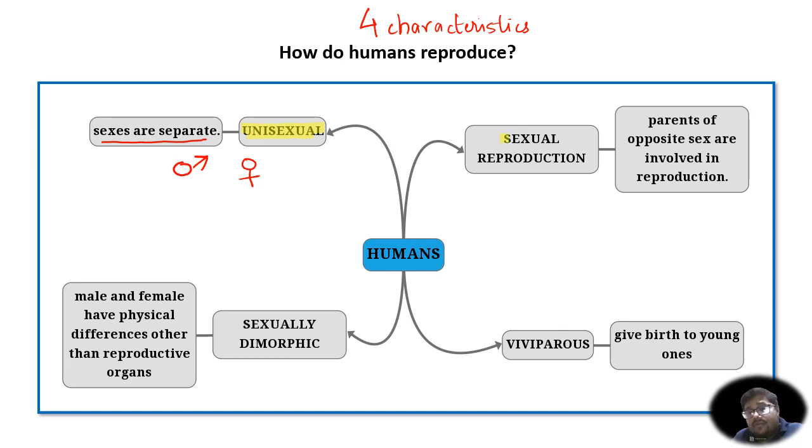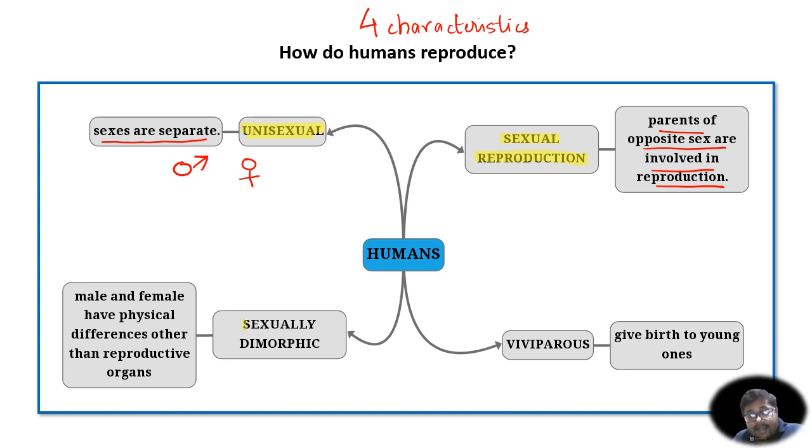Second point is that humans reproduce via sexual reproduction, or we can say humans reproduce sexually. Sexual reproduction is when the offspring gets its genetic material from both the parents. That is, parents of opposite sex are involved in reproduction. If you compare it to asexual mode of reproduction, there the offspring receives its genetic material only from a single parent, and that is why that offspring is a clone of the parent. But because in humans sexual reproduction takes place, therefore the offspring has unique characteristics as well.